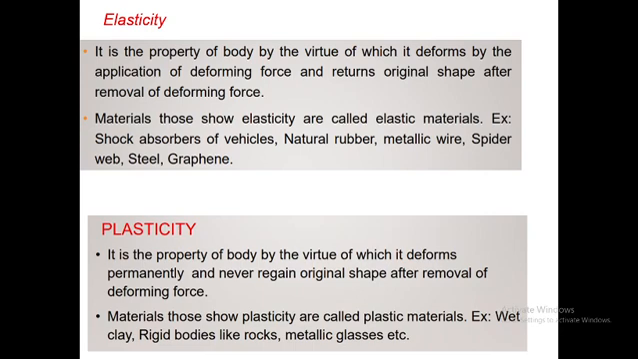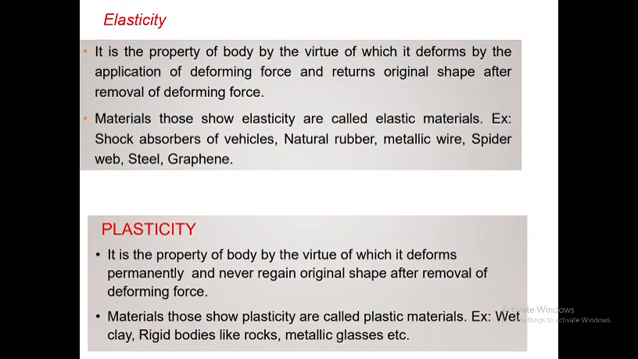Now the second case is plasticity. Plasticity is the opposite of elasticity. It is the property of the body by virtue of which it deforms permanently and never regains its original shape after removal of the deforming force. Means when you apply force to that body and the body changes its original size and shape, and if you remove your external deforming force, then the body does not come back to its original shape. That is called plasticity.